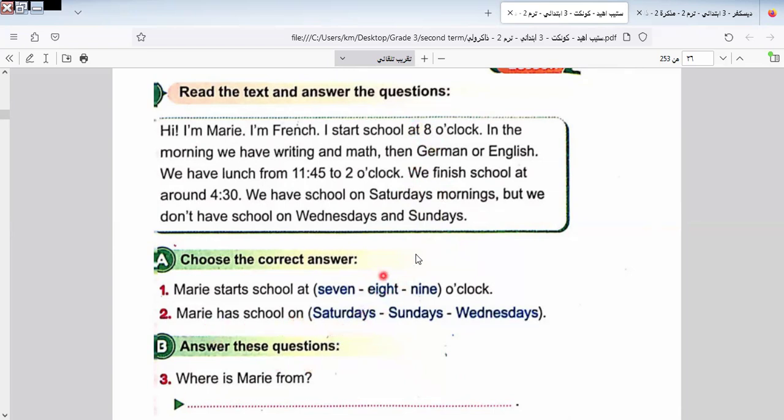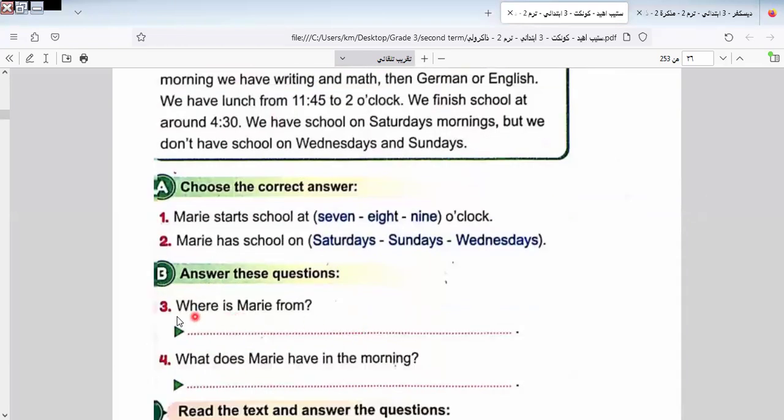Has school on what? Has school on Saturdays, as we know here, Saturdays. So the days that we can't go to school are Wednesdays and Sundays. But the days that we go will be Saturdays.